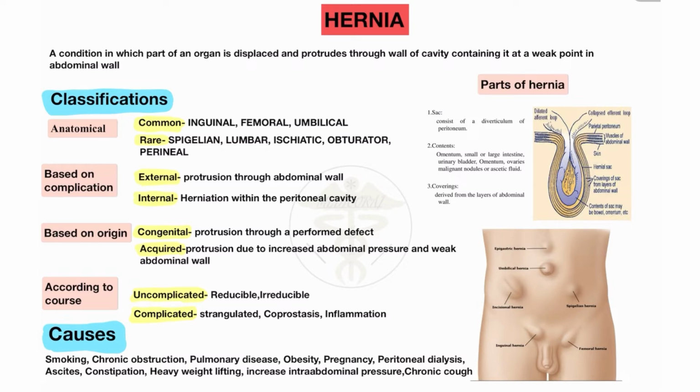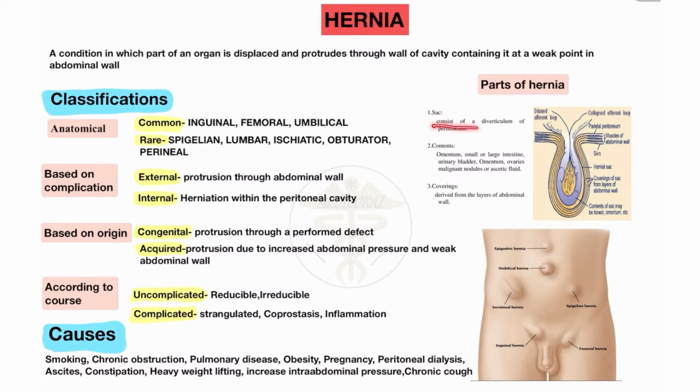There are many classifications of hernia, but first of all I will discuss the parts of hernia. Mostly all hernias have three parts. First is the hernial sac, second is the content of hernia, and third is the covering of hernia. You need to know these three parts because every hernia has these three main parts: sac, contents and covering.